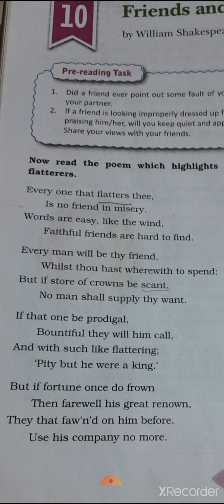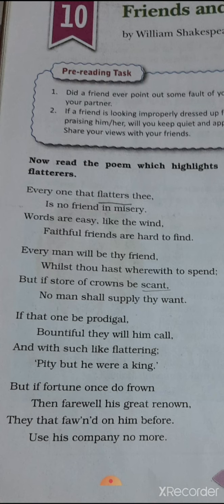Now the poet is saying, in the second stanza, every man will be thy friend, whilst thou hast wherewith to spend. But if a store of crowns be scant, no man shall supply thy want. In the second stanza, the poet is saying, every man will be thy friend. Here, thy means your. Everyone will be your friend when you are ready to spend, when you are a very spendful person, ready to spend everywhere. At that time, so many people will be your friend.